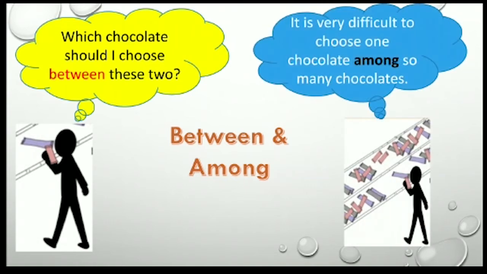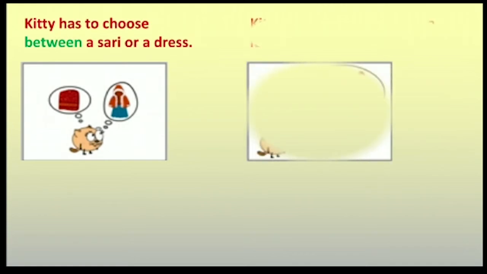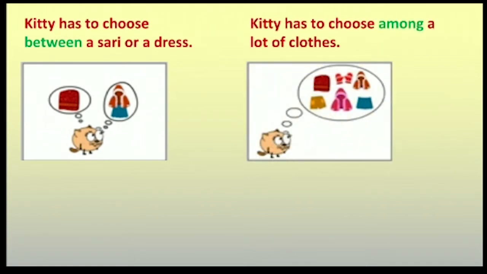Next, it's very difficult to choose one chocolate among so many chocolates. So here, options are many, but he has to choose one. In the first one, there are only two, and he has to take any one. So Kitty has to choose between a sari or a dress. So two options, and she has to choose one.